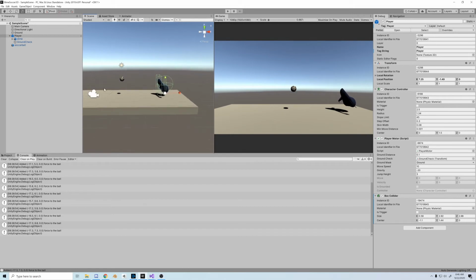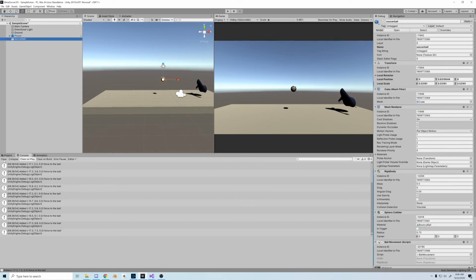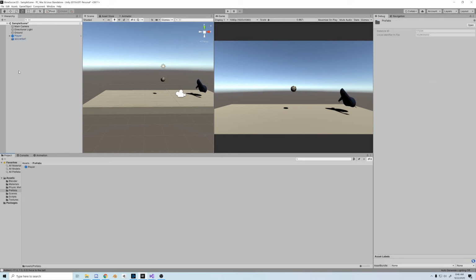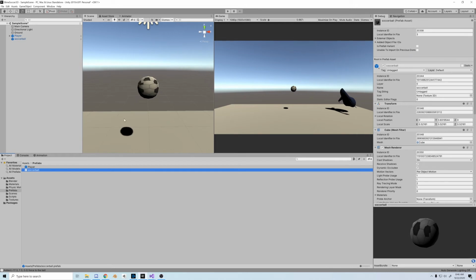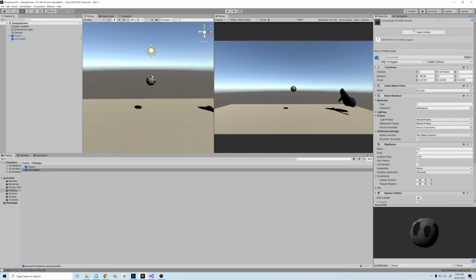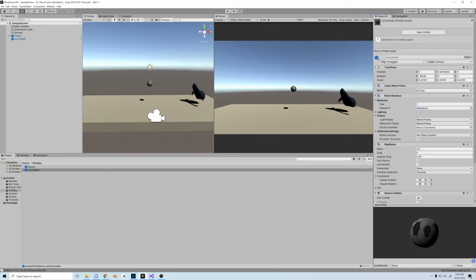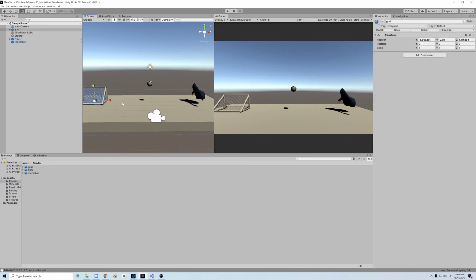So in this video we're going to try to add a little scorekeeping system, which shouldn't be very hard. We should be able to do this relatively quickly. First thing I want to do is save the soccer ball as a prefab. That'll just ensure any settings that we have on the ball, the rigidbody, the collider, and any additional scripts will be saved in that object. Now, we'll go back to the Blender files and we're going to add the goal.